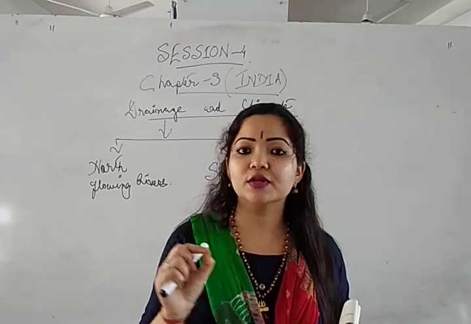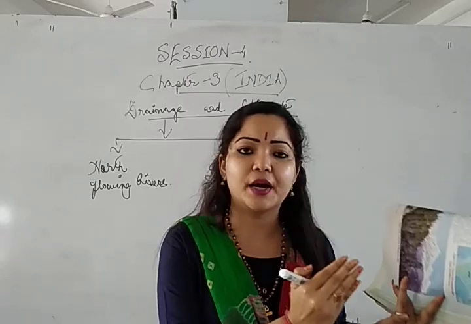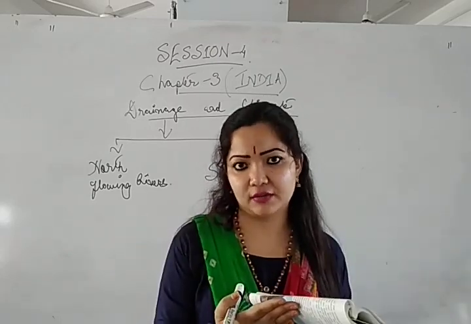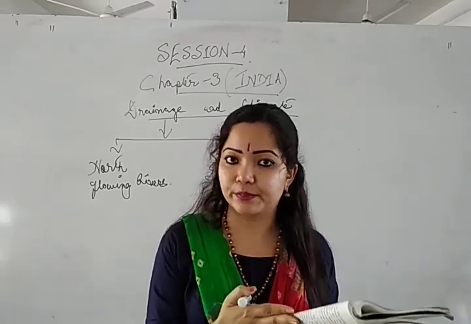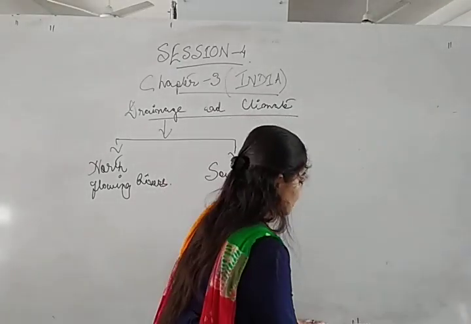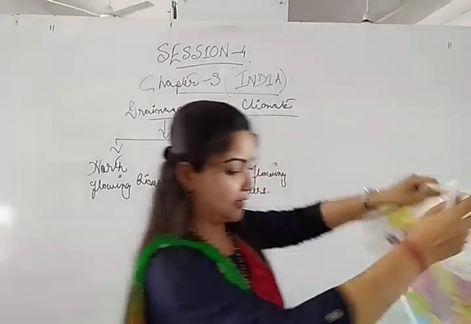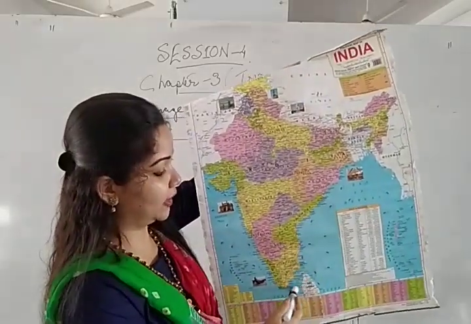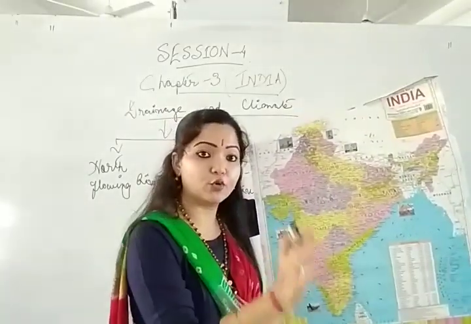Now, due to plate tectonic movement, one part of that Gondwana land went and struck the Eurasian plate, joined along with the northern area of India, and became one very large country, which came to be known as India. So this peninsular plateau area was once upon a time a part of Gondwana land.